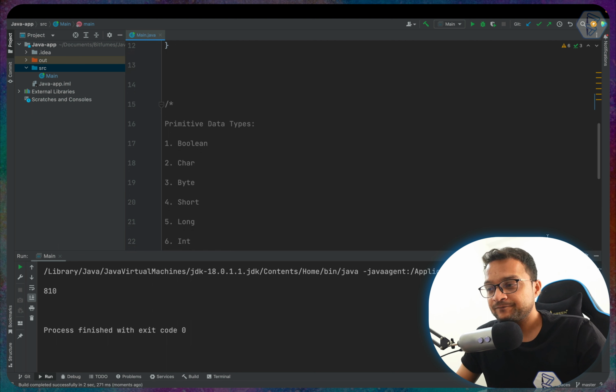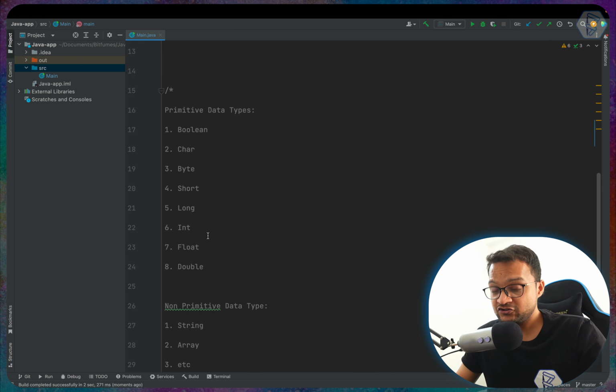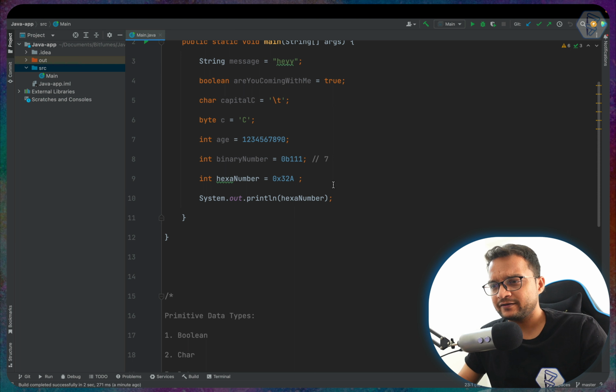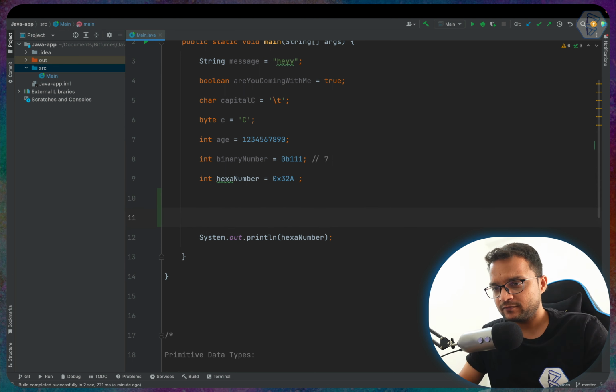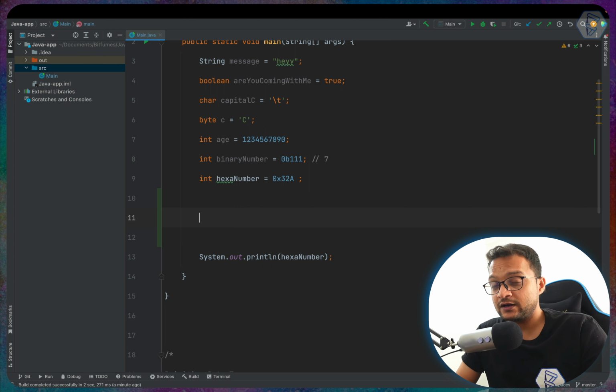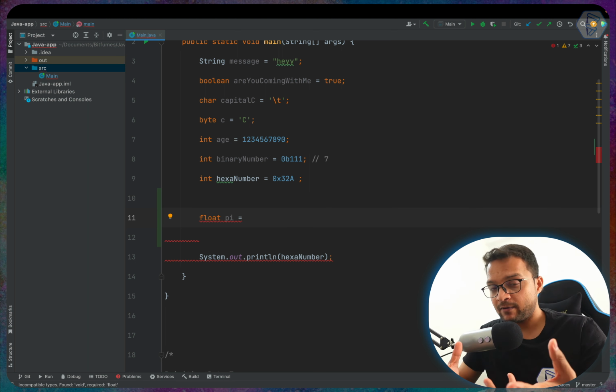Those are the integer literals in Java, which include int, long and short. At last, we need to understand float and double. Creating a float number is very easy. How can we create a float number? We just need to say float and then we provide the name. So let's say pi, which stands for obviously pi 3.14. The value is 3.144, like that.